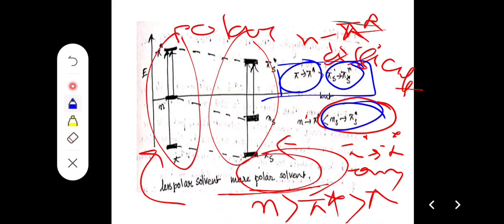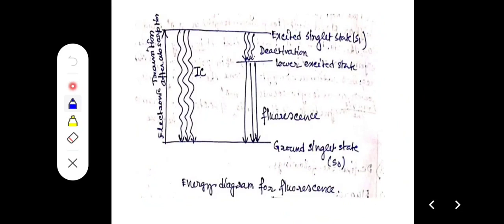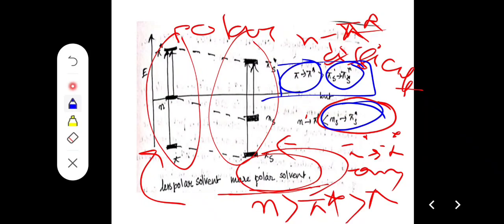As an example, a non-polar medium is hexane, and a polar medium is water. By this concept, in hexane medium both n to pi star and pi to pi star are possible.